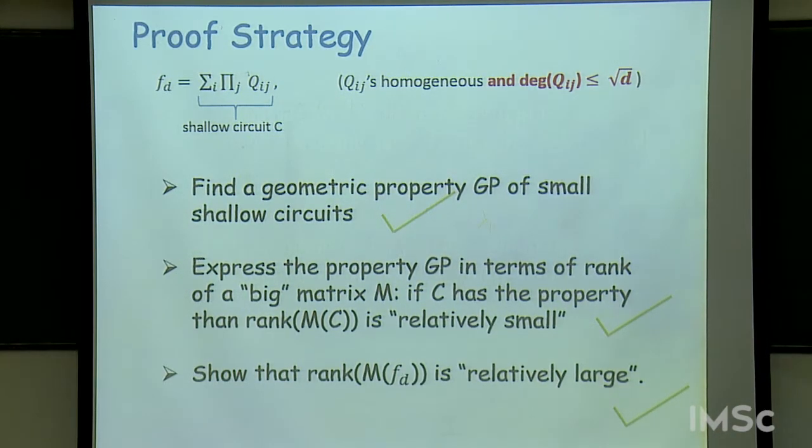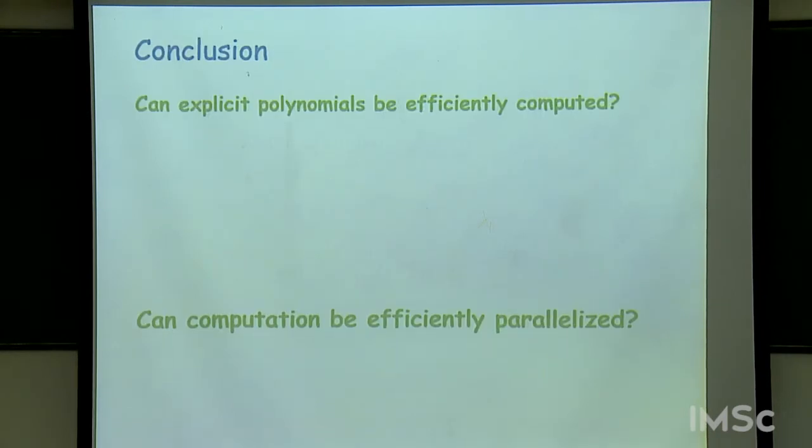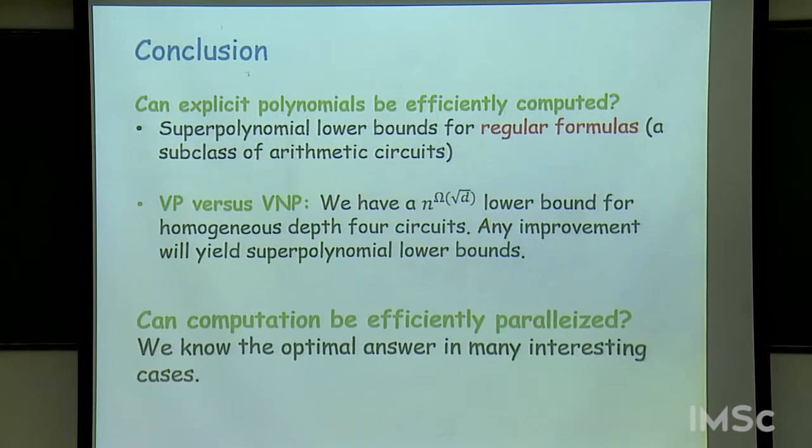So that's it. Let me just conclude. We had these two basic questions. Can explicit polynomials be efficiently computed? We have some weak results here. At one point we seemed to be very close to resolving VP versus VNP, but now it's no longer that clear.